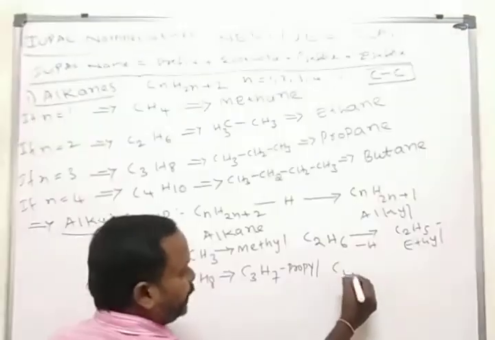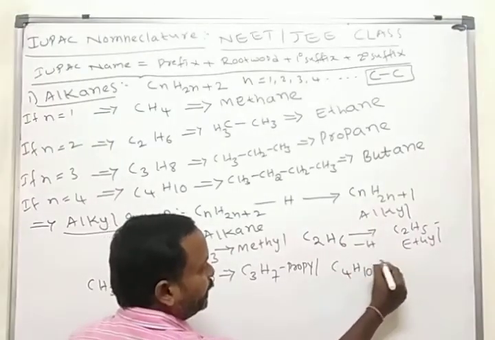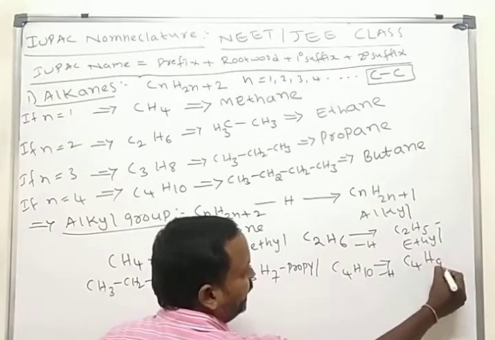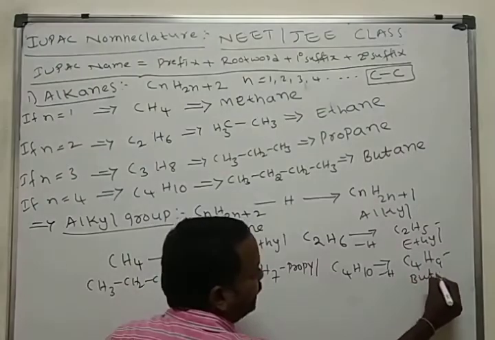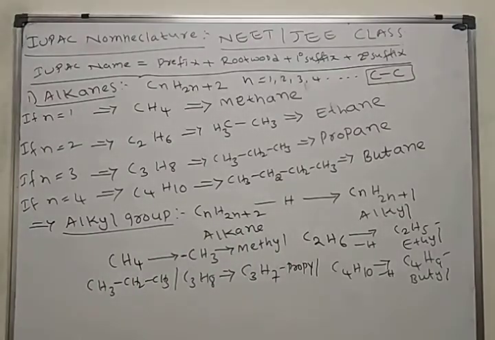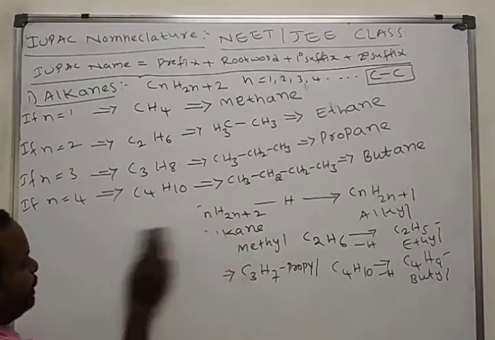Next, C4H10, butane. Remove one hydrogen from this, C4H9. This group we call as butyl. Methyl, ethyl, propyl, butyl. In continuation, we'll see one more concept for these alkanes.